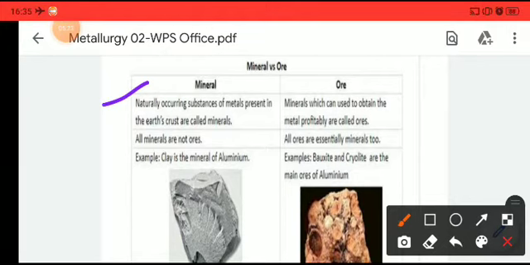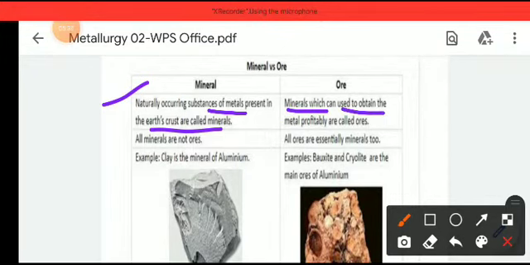Naturally occurring substances of metals present in the earth's crust are called minerals. So each and every compound which contains a metal is called a mineral. But ore is the mineral which can be used to obtain metal profitably.